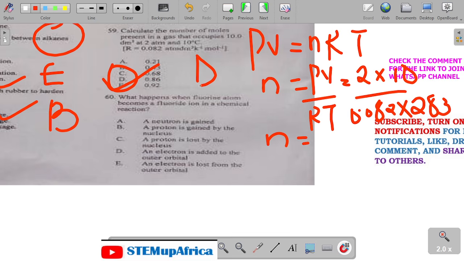Let's go to 60. So what happens when a fluorine atom becomes a fluoride ion? From atom to ion, what's happening? A proton is lost in the nucleus? No, that's not the answer. 60 is an electron is added to the atom. Yes, the answer is D.